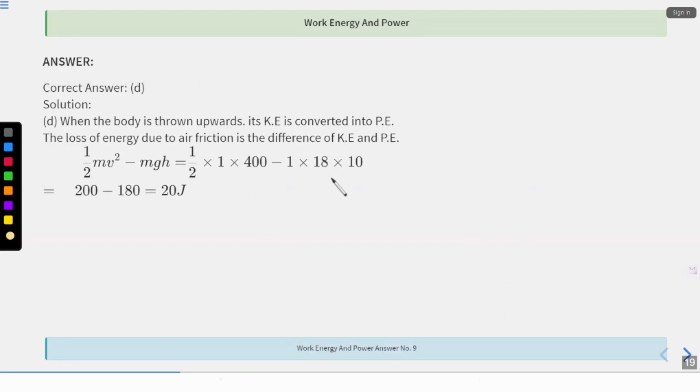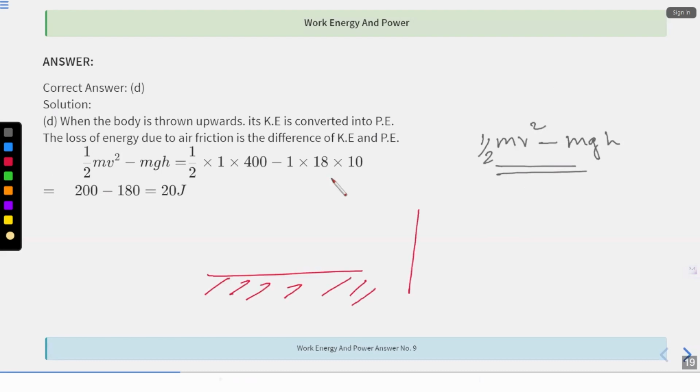When a body is thrown upwards, kinetic energy is converted into potential energy. Everyone knows that. So what is the loss of energy due to air friction? That is half mv square minus mgh. Why am I doing this? If this is my ground, as I move up, kinetic energy decreases and potential energy increases, right? Initially I had some kinetic energy, and I have to subtract mgh, since it is converting into potential energy.